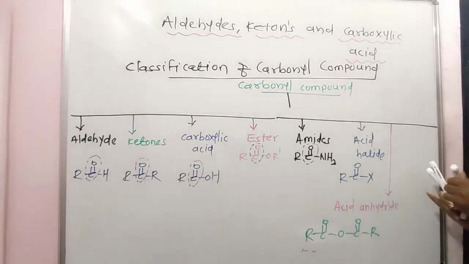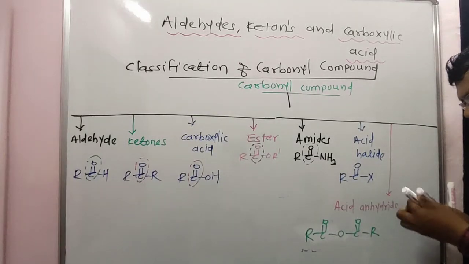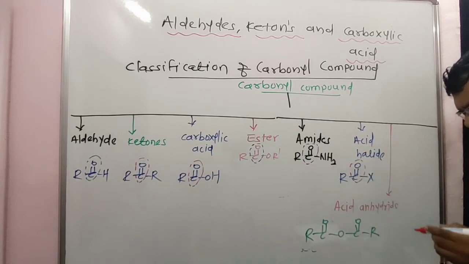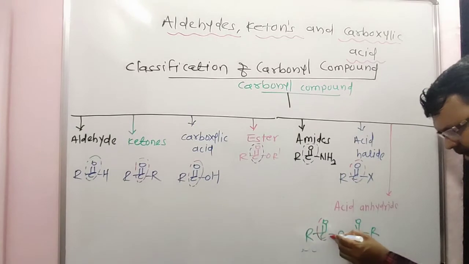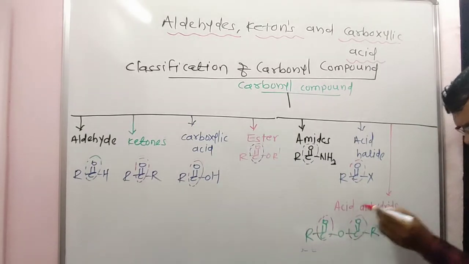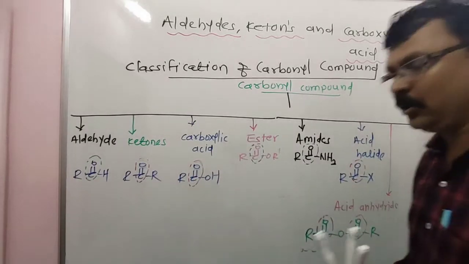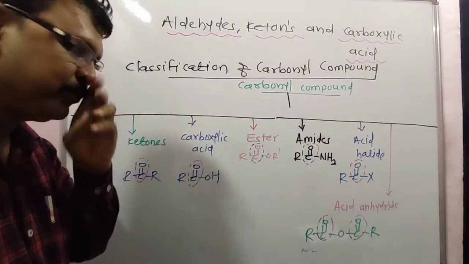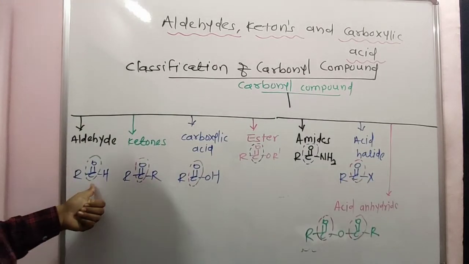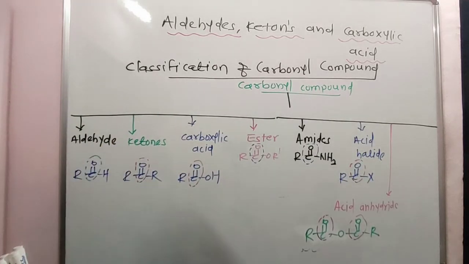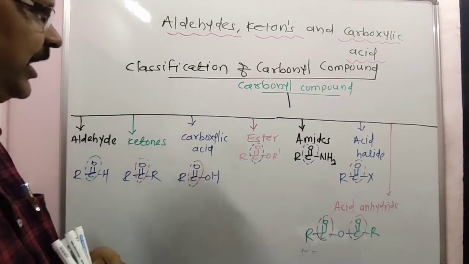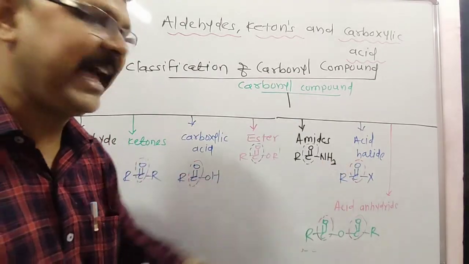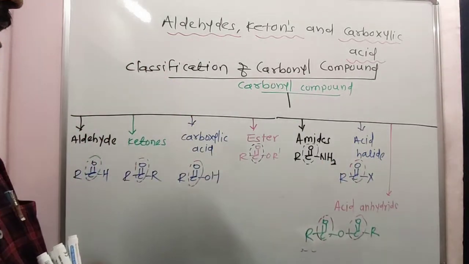Everybody here, next compound in case of acid halide, here carbonyl. Next, in case of acid anhydride, how many carbonyl? 2 carbonyl groups. Okay, all compounds are carbonyl compounds. Repeat all of you here. First aldehydes, next ketones, next carboxylic acid, next is the ester, next is the amides, next is the acid halides, and next is the acid anhydrides.